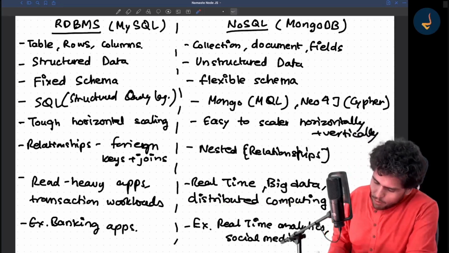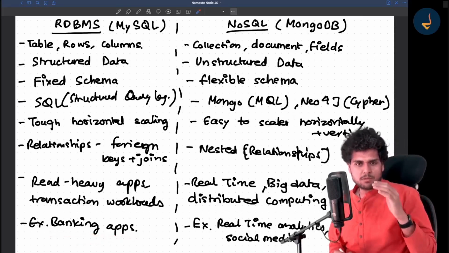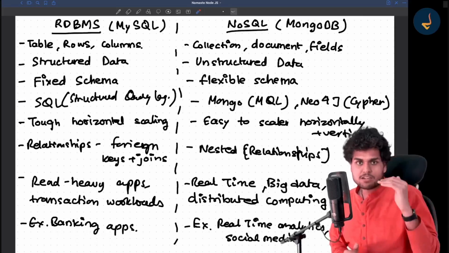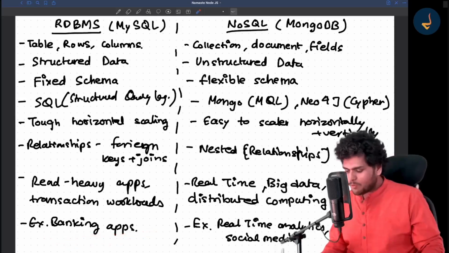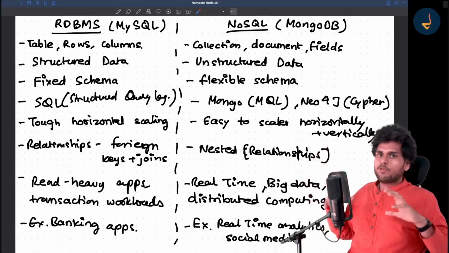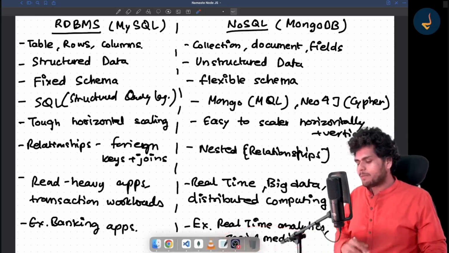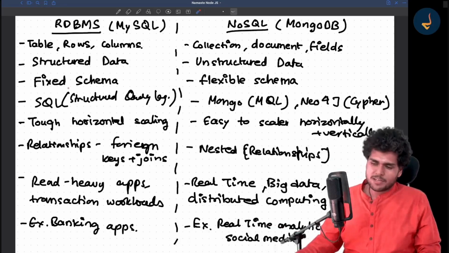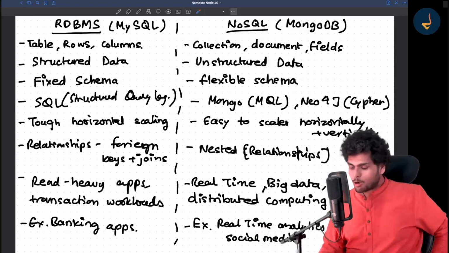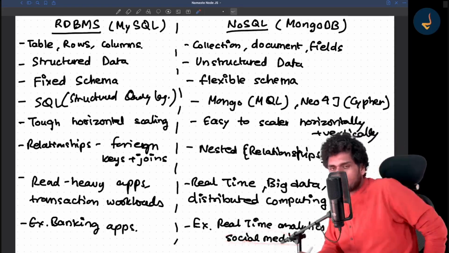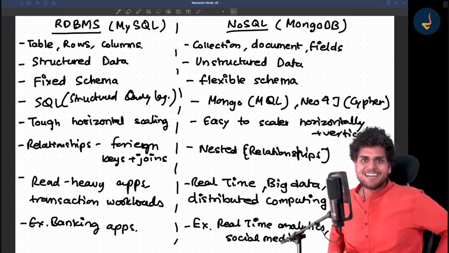Now, RDBMS is generally used in banking apps, where you have transactions, right? It's best suited for banking apps. And if you want to build some analytics dashboard, some real-time dashboards, or store data for social media, like comments and posts, it's good to have a NoSQL type of database. Now don't think that because I wrote social media over here, Facebook is just using NoSQL and MongoDB. No, right? It would be foolish to say that.